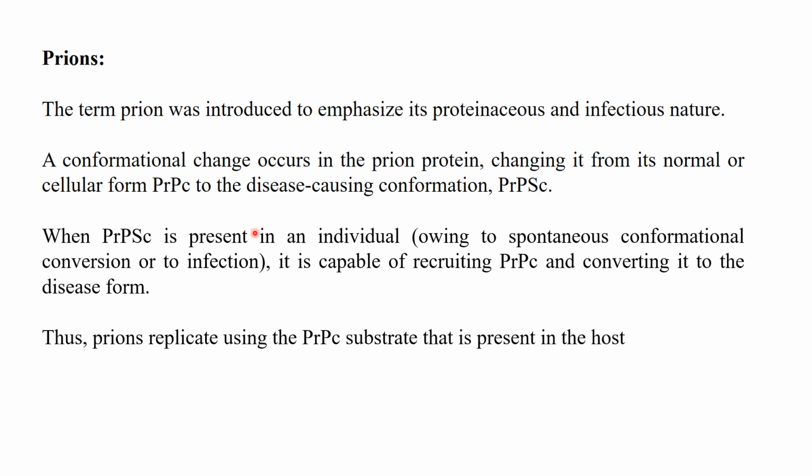Prion proteins are mainly found in individuals whose proteins can spontaneously change their structures and convert into infectious proteins. When these proteins are found in individuals, the prion proteins recruit the normal proteins and convert them into the infectious or disease-form proteins. These are called prion proteins. So prion proteins mainly replicate using the normal protein substrates that are mainly present in the host cell.